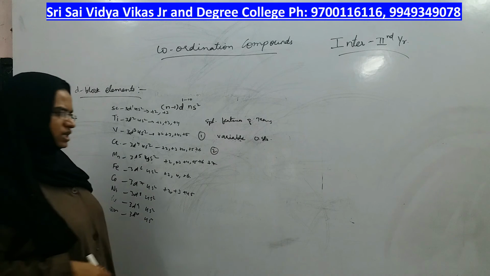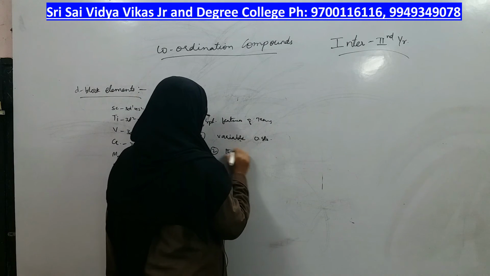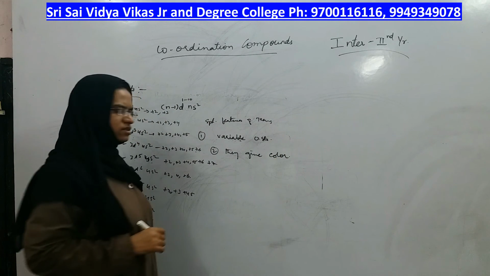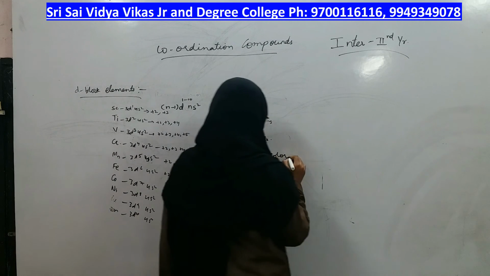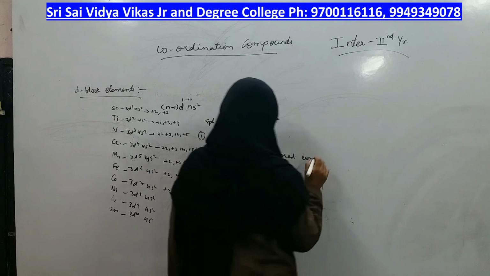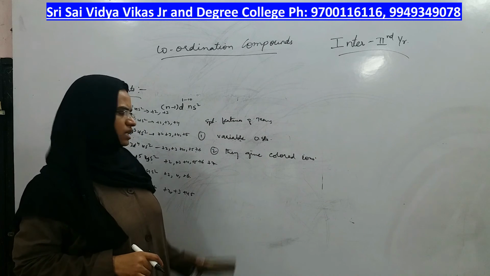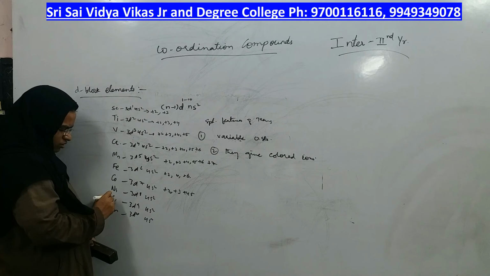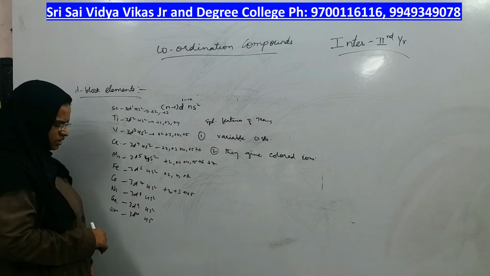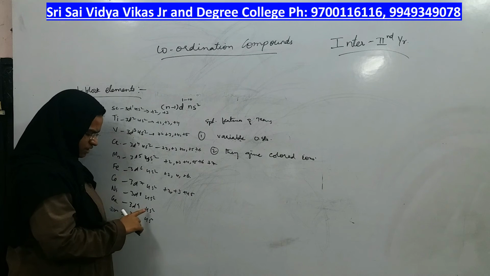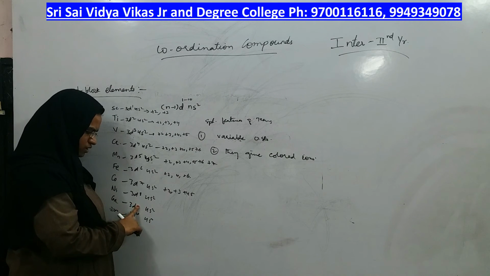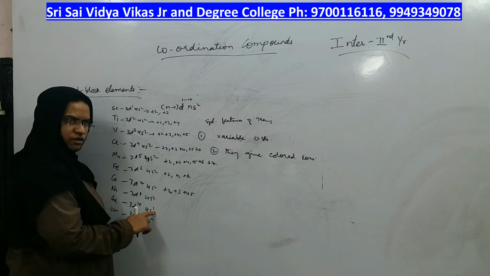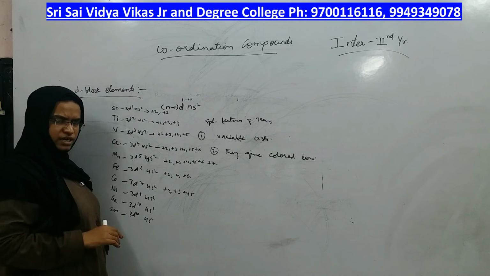Next property is they give colored ions. Suppose I take copper, what is the electronic configuration of copper? 3d9 4s2, but generally it will not be 3d9 4s2, it will be 3d10 4s1. If it loses 1 electron, 3d10 will be filled, nothing can happen.